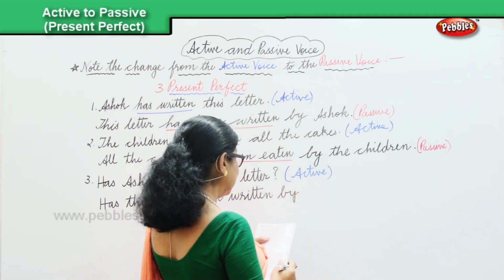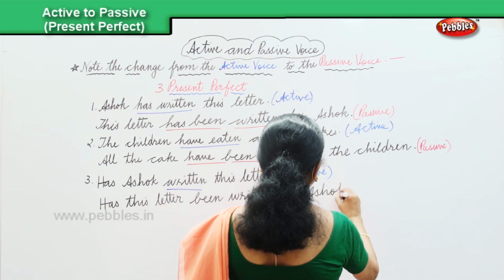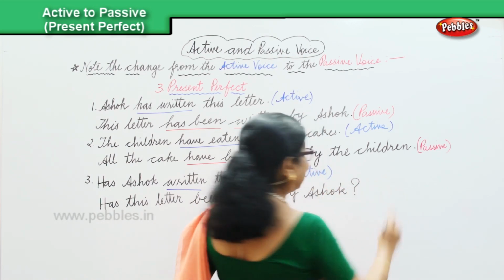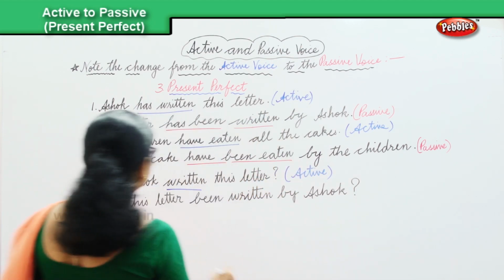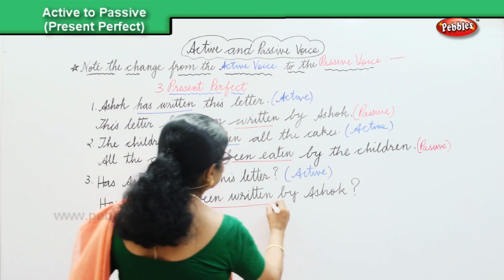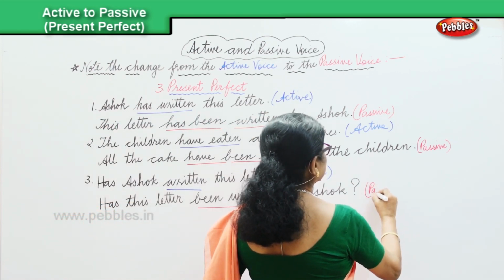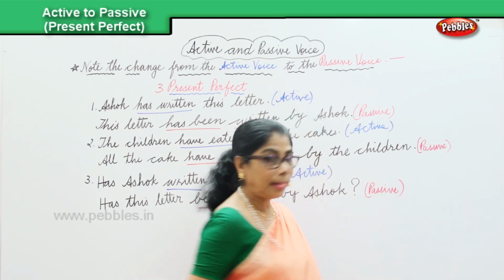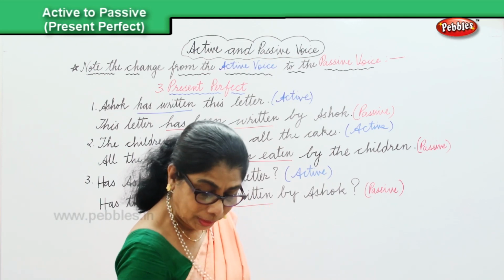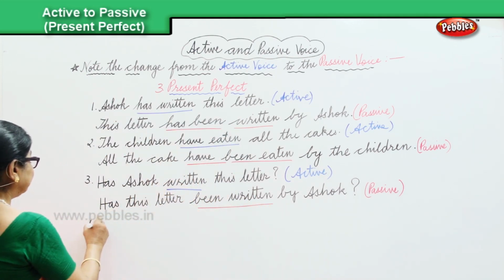Been written by Ashok? And that's in the passive voice. Okay? Been written. That's a verb. Passive. The passive voice. All right? Now, we have one more last sentence to look at and practice. Fourth one.